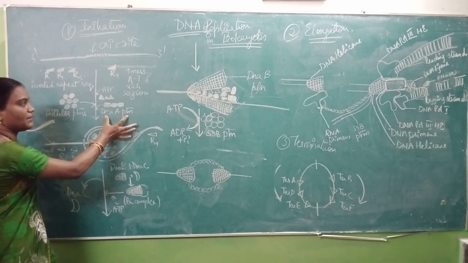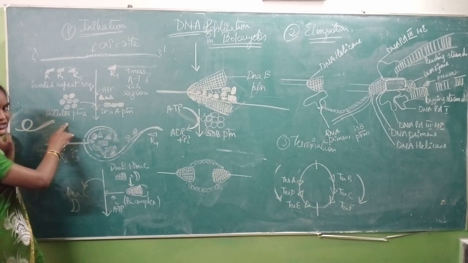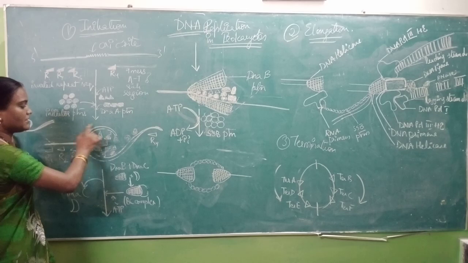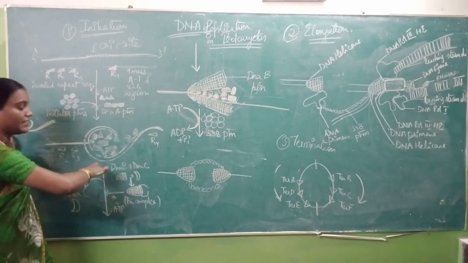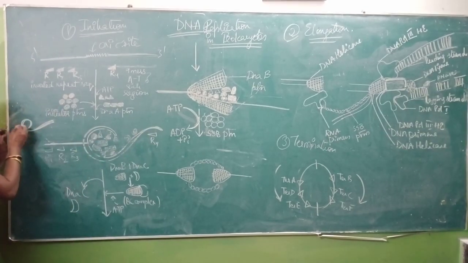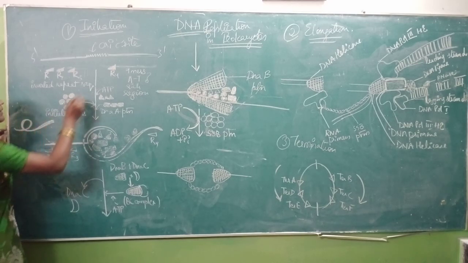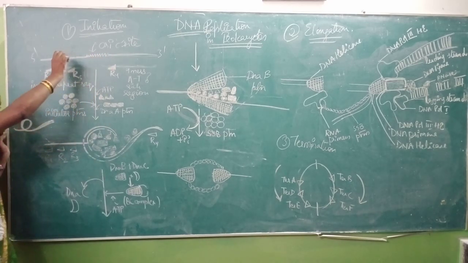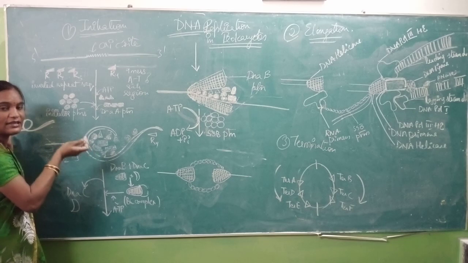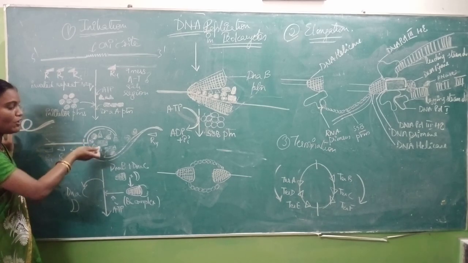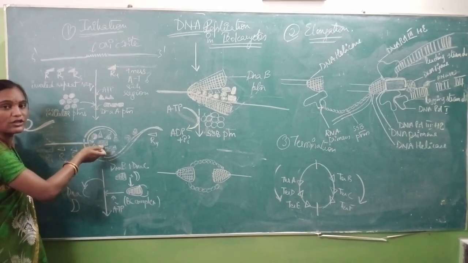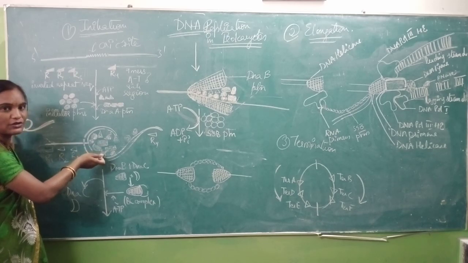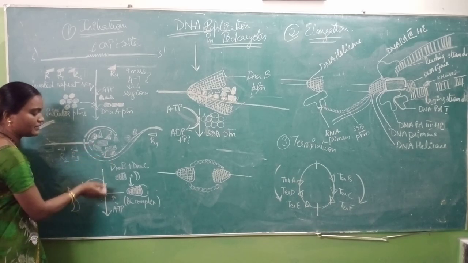Next, addition of DNA proteins, ATP molecules and initiator proteins. So then what happens? It is in a tie knot model. So this is your tie knot model. When all the proteins come and add over your RIC site, then what happens? This strand will bend a little bit because all these molecules are coming and sitting on that particular RIC site.